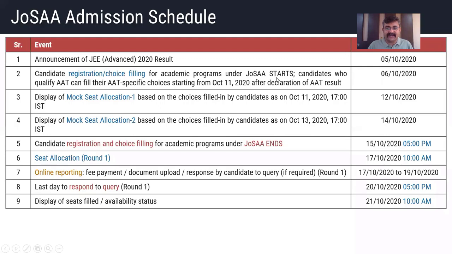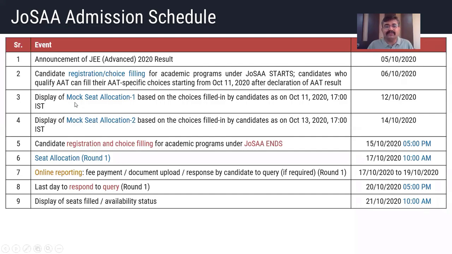For JOSAA, it will start from today itself, that is from 6th October, 10 a.m. Then the registration and choice filling procedure ends on 15th October, 5 p.m. So 10 days are given to you, and within those 10 days, mock seat allocation will take place.